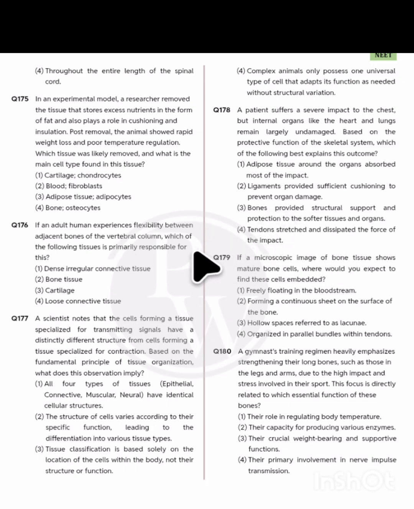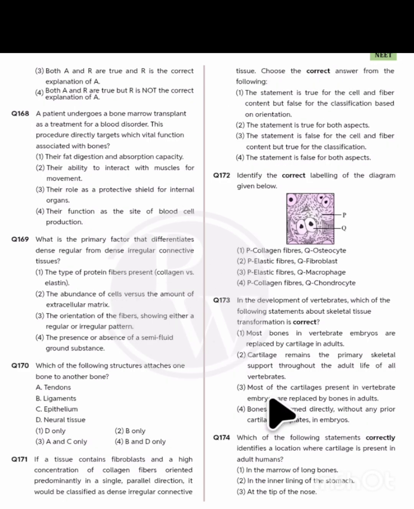Next, 177 here. 171. A tissue containing fibroblasts and a high concentration of collagen fibers oriented predominantly in a single parallel direction would be classified as dense irregular connective tissue. Dense irregular.